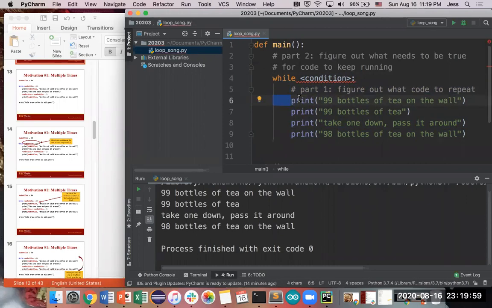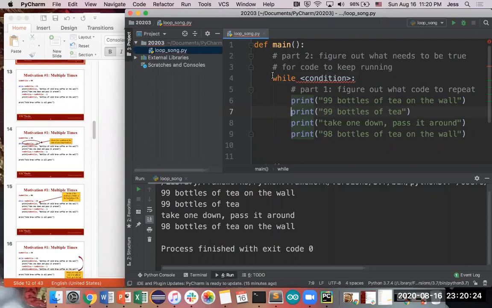This is super important. Python's super picky. It will matter whether or not you indent. So please indent all the code that's associated with your while loop. However many lines are part of that block within your while loop, please indent all of them over. It's a common mistake. It will impact your code if you don't have that indent, so please indent your code.